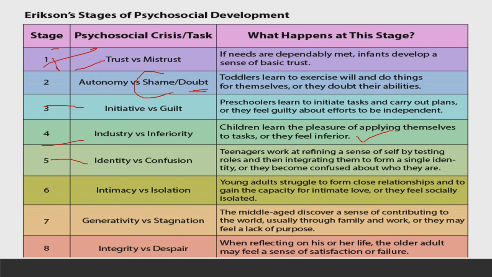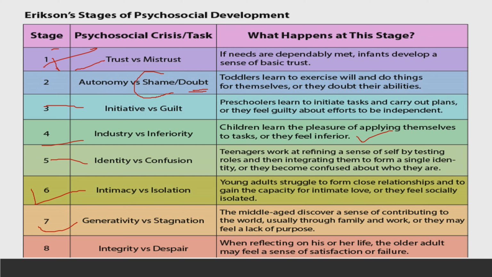And some of them who are not able to be extroverts end up being introverts. They end up in isolation because they are not able to build that intimacy with their friends. So this is how you can memorize this stage. In case of success, they develop intimacy. In case of failure, they develop a feeling of isolation.